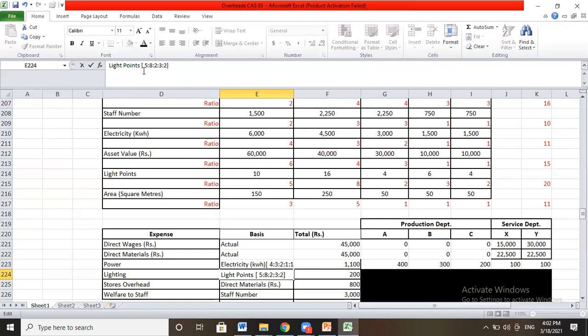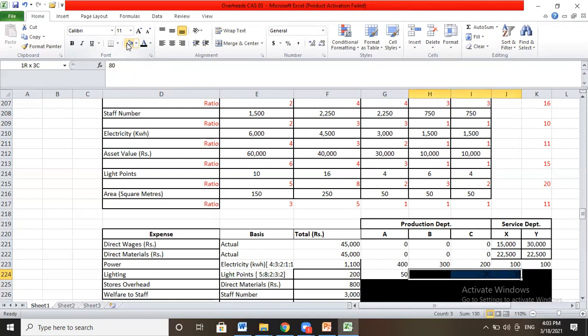While doing this, we'll divide by 20 and multiply, first multiplying by 5 and dividing by 20. So we'll get 50. And the same formula will be applied for further calculation. We'll divide by the number 20 and multiply the amount, 2832, whatever it is.